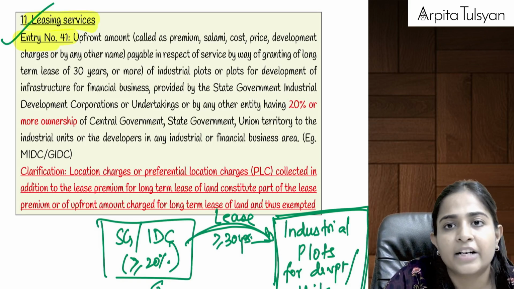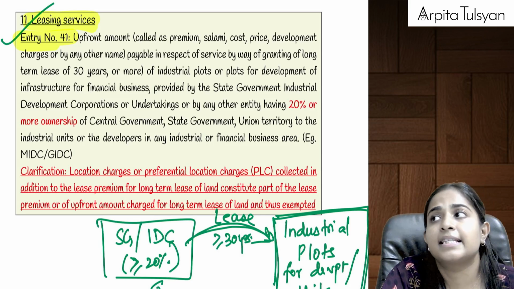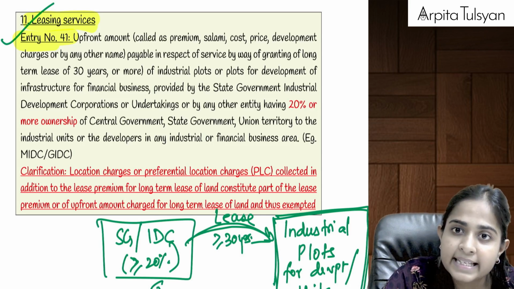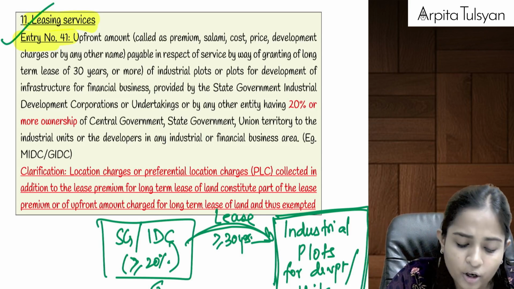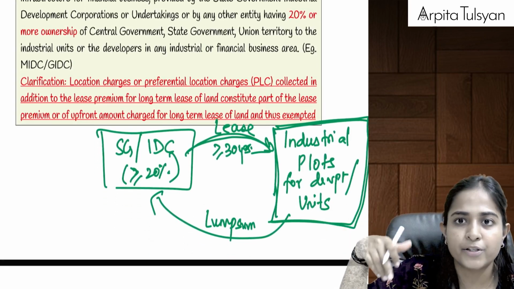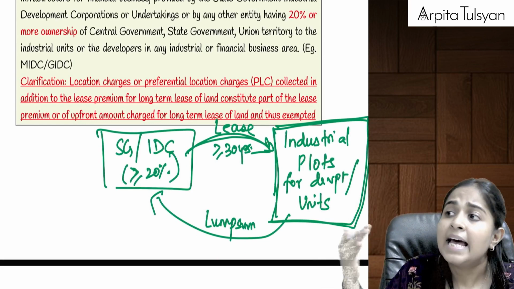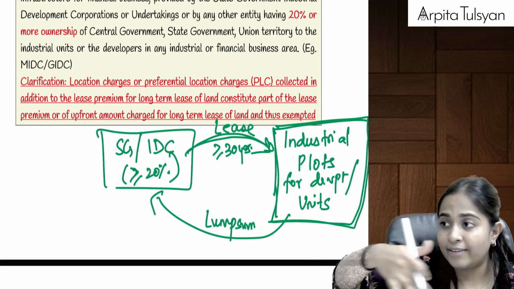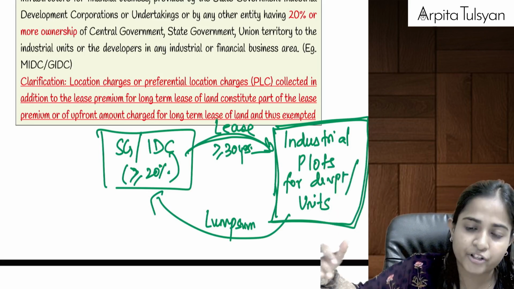Just like in Maharashtra, we have got MIDC. In Rajasthan, we have got RIICO, and different states have got different industrial corporations. So if industrial corporations have their own piece of land and they are giving it to the developers, that you please develop factories here so that this area will be called an industrial area, etc.